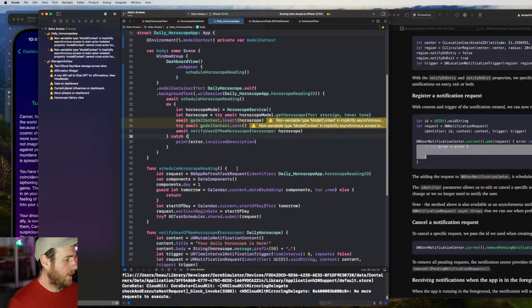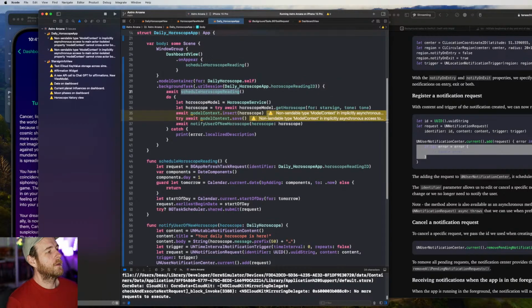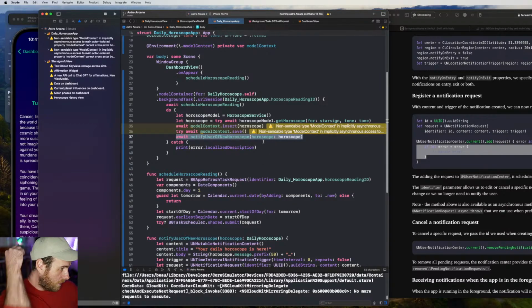And then we added notifications. At the end of this process, we do a background task. We set up a new background task immediately for the next day. As soon as this background task runs, we set up a new one straight away, so it will run again tomorrow. Once we actually get the horoscope that comes back, we inform the user with a notification. Off stream, I still need to